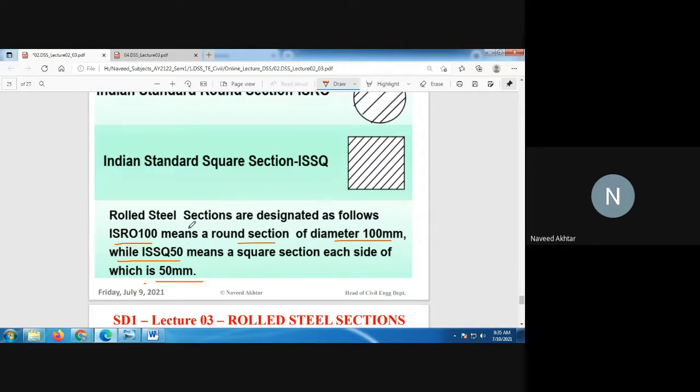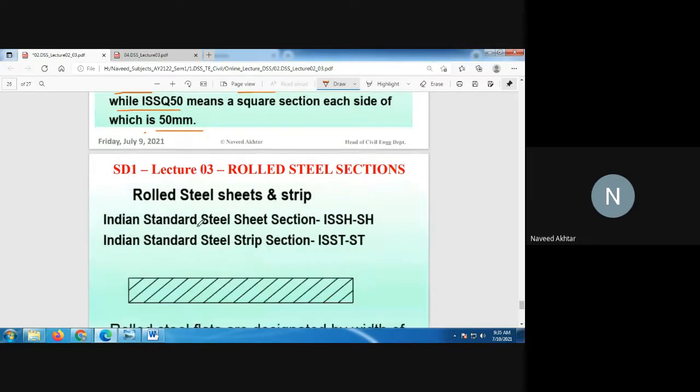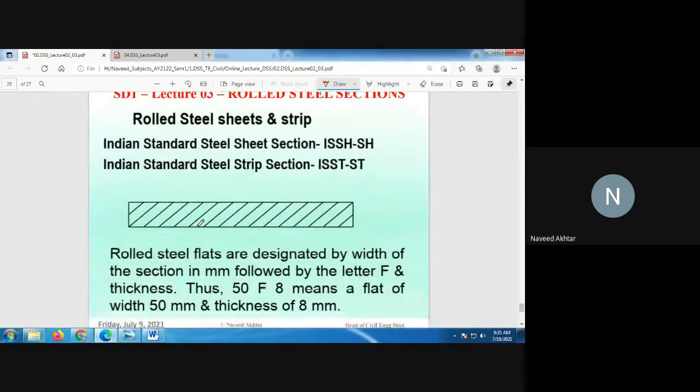Okay. So these are the different types of structural sections available in the market, and we incorporate them in the design of your steel structure. Then we have also seen the Indian Standard steel sheet section.